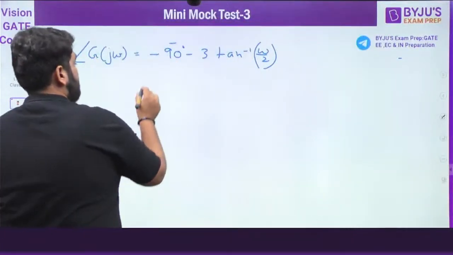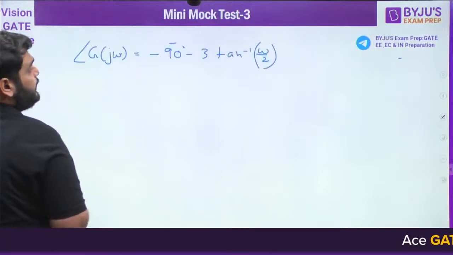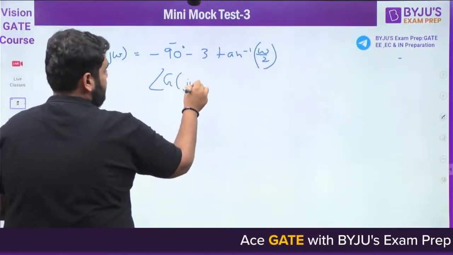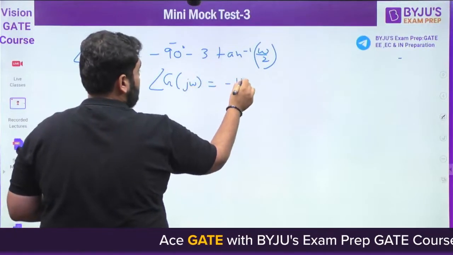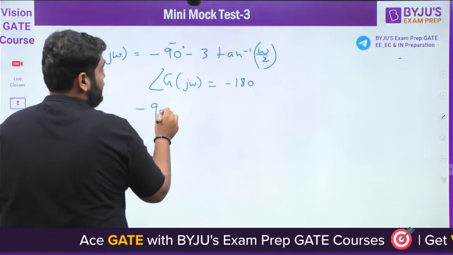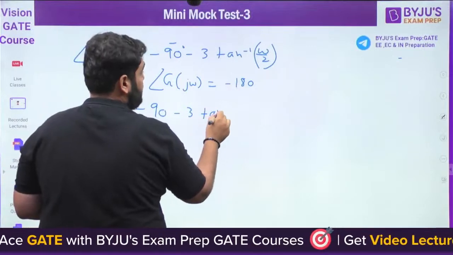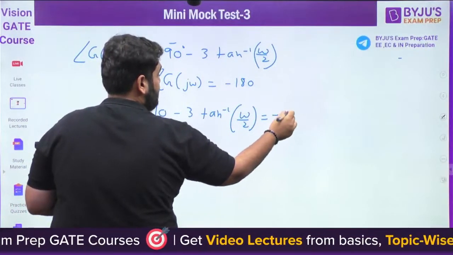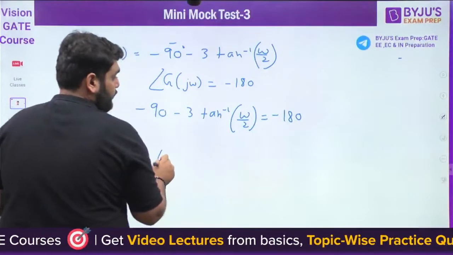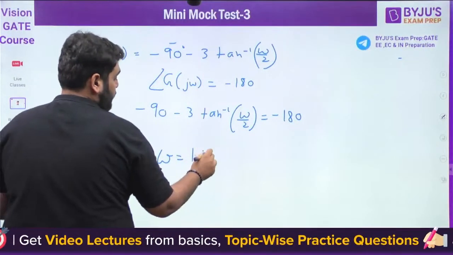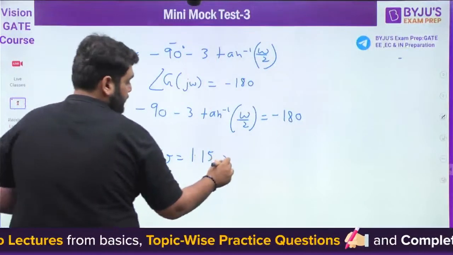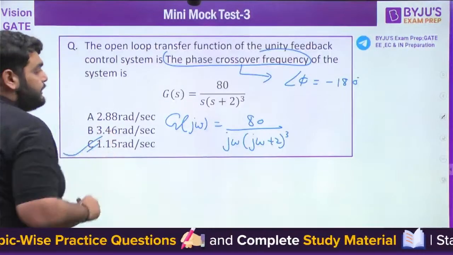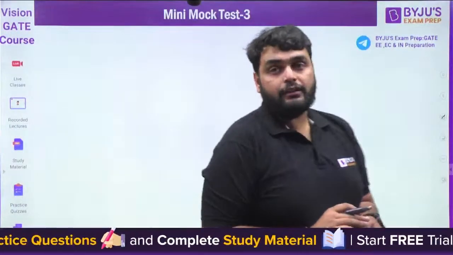For the phase crossover frequency, the angle will be equal to minus 180. So minus 90 minus 3 tan inverse omega by 2 is equal to minus 180. After solving this, you will get omega equal to 1.15 radian per second. Absolutely correct. Option C is the right answer.